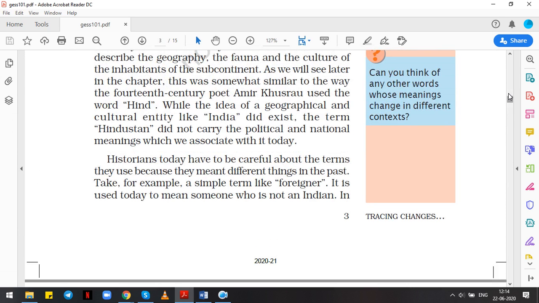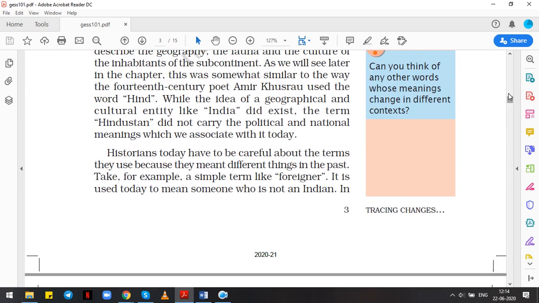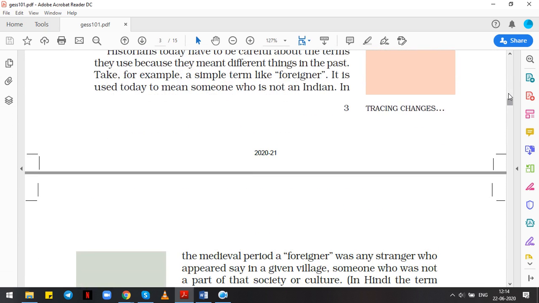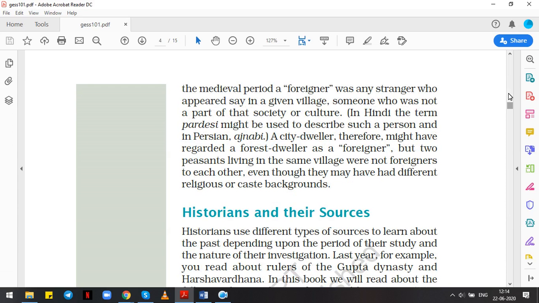Here they have given another example, foreigner. Today we use this term for people who do not stay in India or who are not from India. But in the medieval period, foreigner was used for a stranger who appeared in the same village but did not belong to that part of the society or culture. Like a city dweller might call a forest dweller a foreigner, though they live in the same village, but they do not belong to the same society or the same culture, so they term the other person a foreigner.